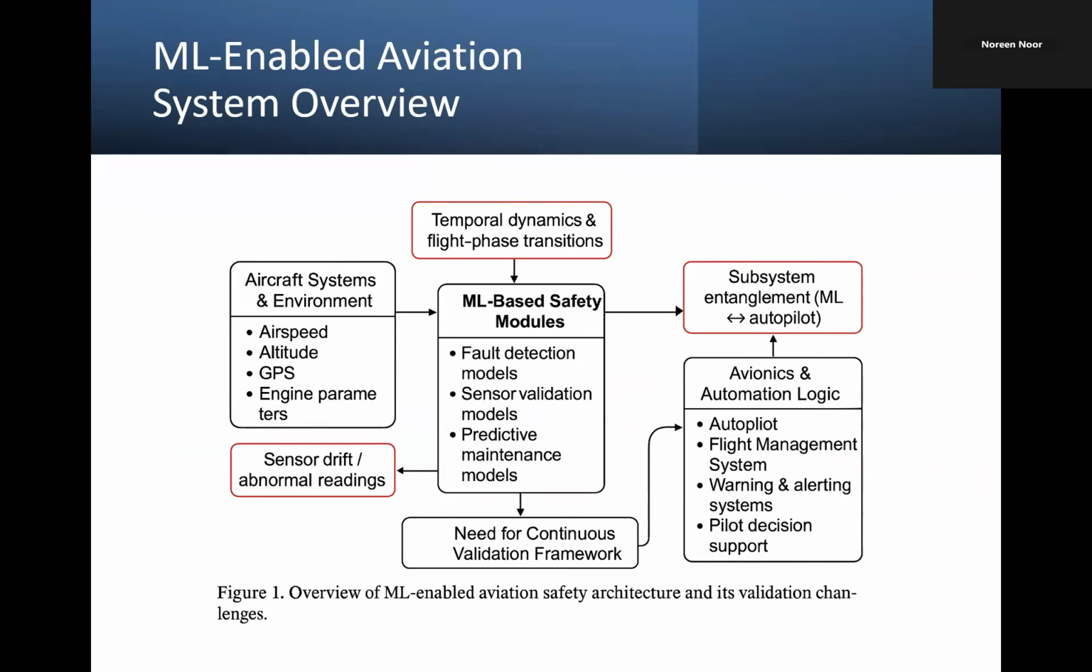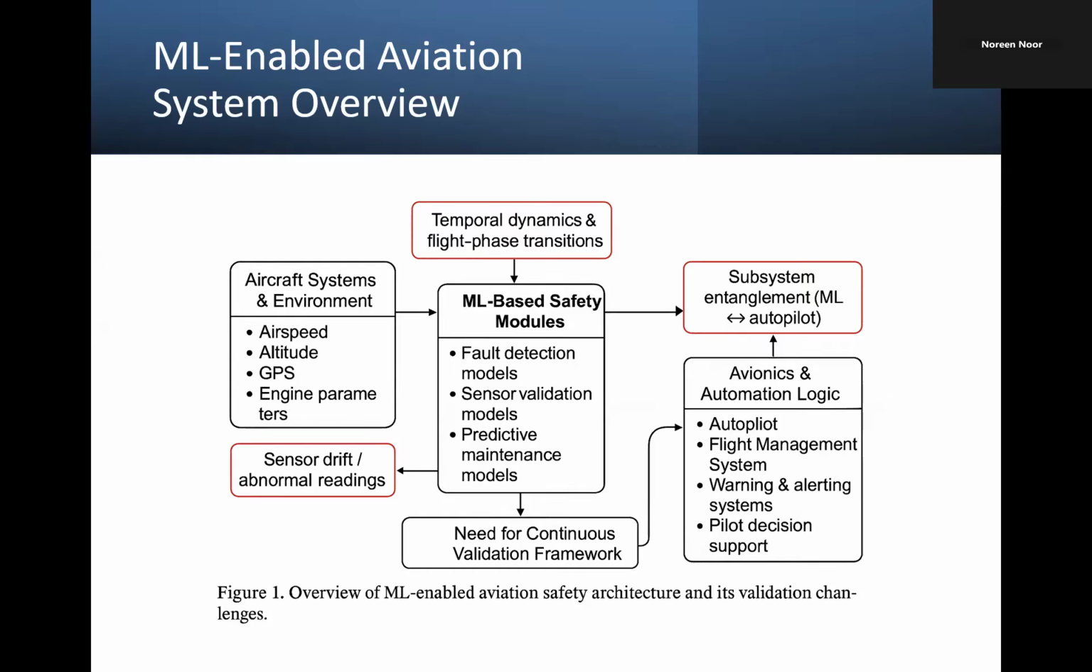This diagram shows how machine learning fits into the aircraft data pipeline. On the left side, we have the aircraft sensors, things like pitot tubes, gyroscope, airspeed, altitude, GPS, and engine monitors. All the data flows into the aircraft computer and then into machine learning models. The model's job may be to detect anomalies, predict future system failure, or assist with decision support. On the right side, the model's output influences pilot displays, alerts, and sometimes even automatic systems like autopilot.